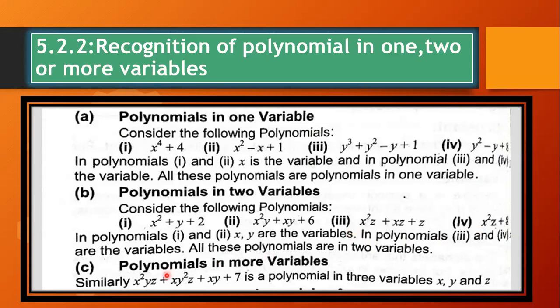Likewise, in the last one, the variables used over here are x, y, z, or x, y. Overall, three variables are used here, so this is a polynomial with more than two variables. It can be x, y, z, or l, m, n, o, p, q as well. So you have to count the number of variables and judge which polynomial this is. Is this clear? Any question? Except literals. Literals I will repeat at the end.